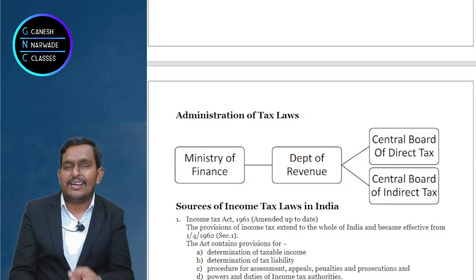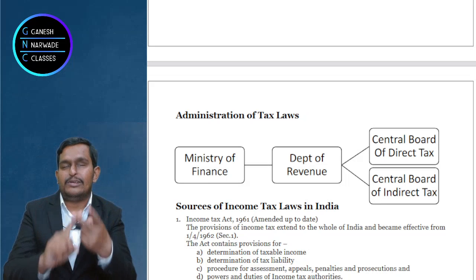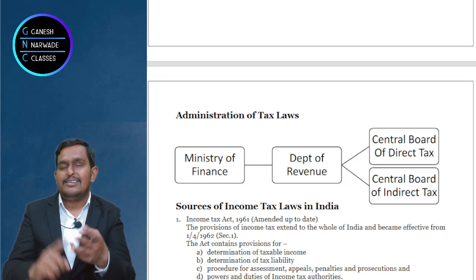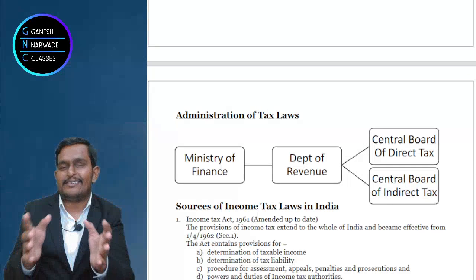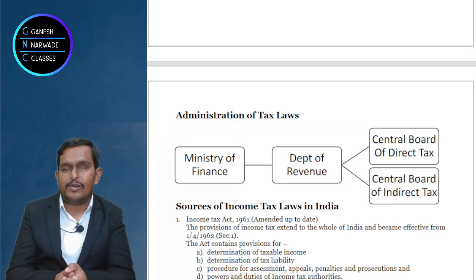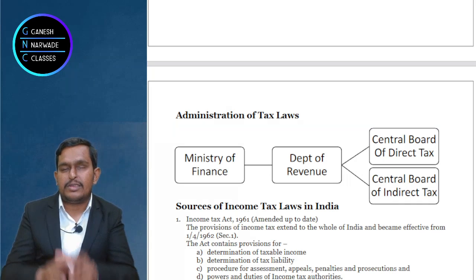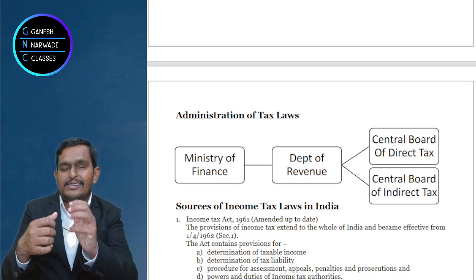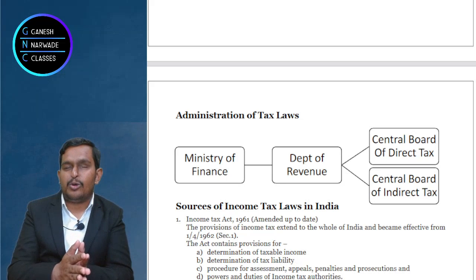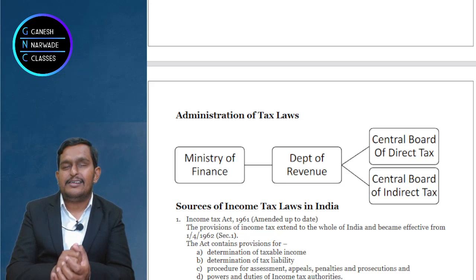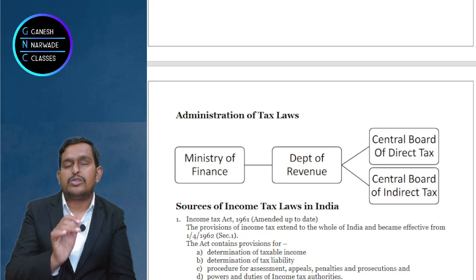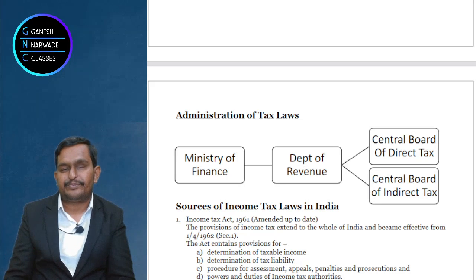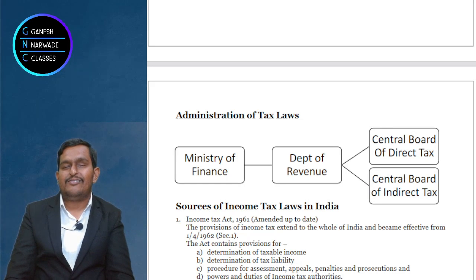There should be water, tea powder, some milk, a heater like gas should be there, sugar also is required, cardamom, some people put ginger, some combination, some process is there, right? Same way here also some combination is created, and all that combination together we call the sources of income tax law. What are those sources? First one is the Income Tax Act 1961.